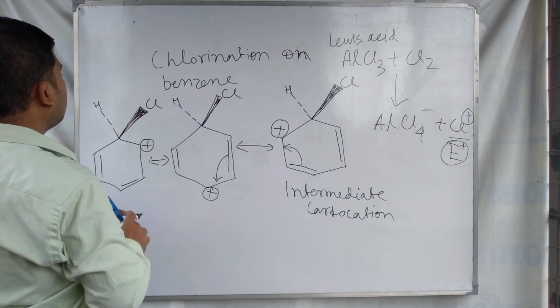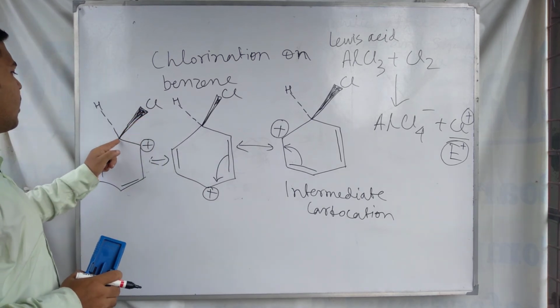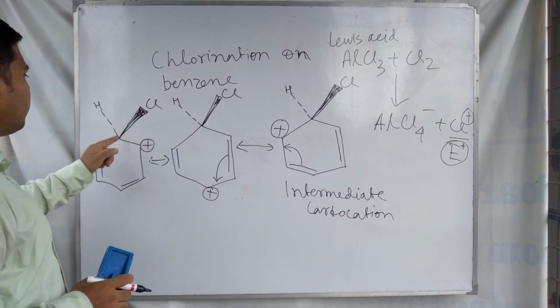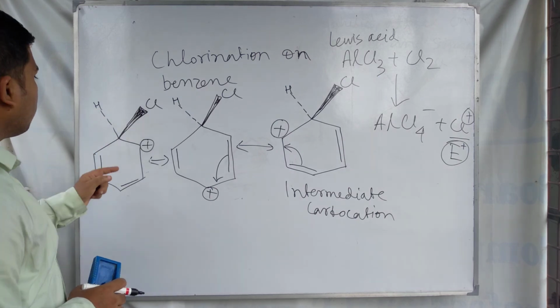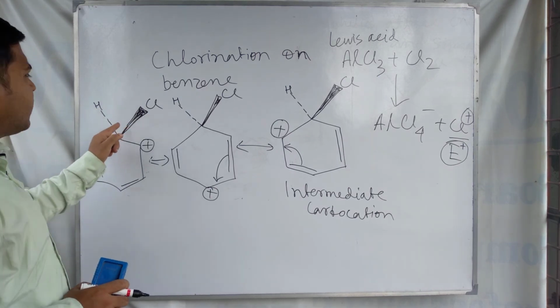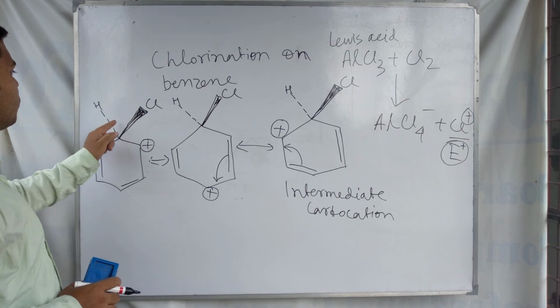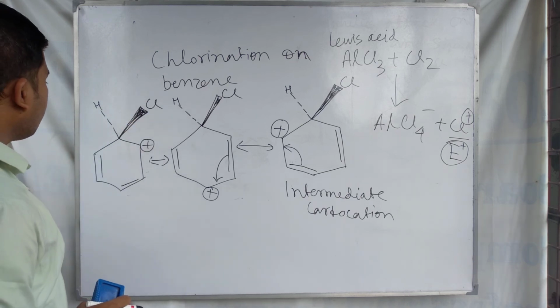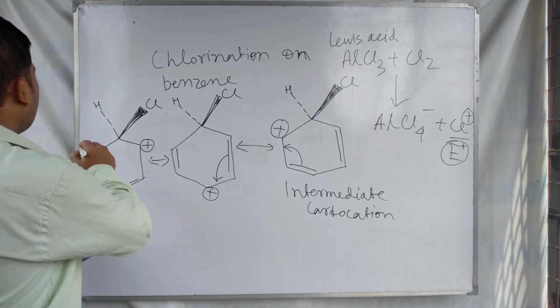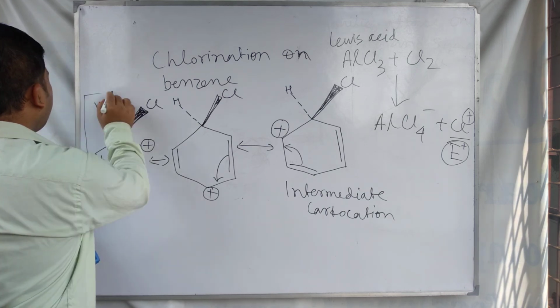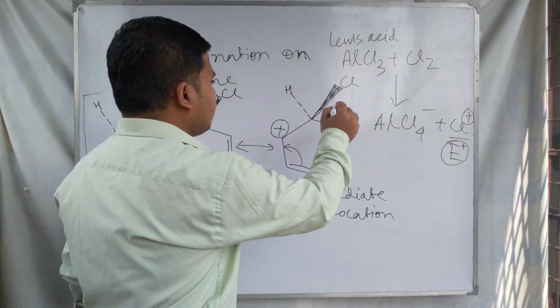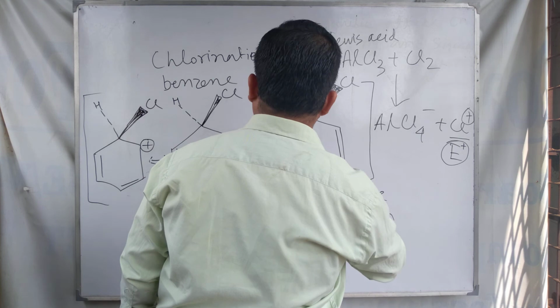I am showing that this carbon-chlorine bond is above the plane and this bond is below the plane. These two bonds, the carbon-hydrogen bond and the carbon-chlorine bond, are at right angles to each other.